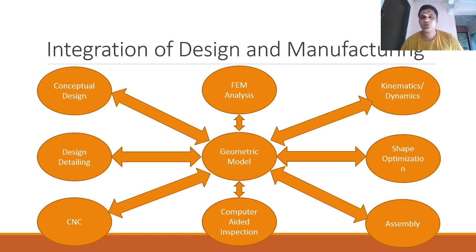But if you don't want to use the same environment and you want to use a different software, for example ANSYS or Abaqus, then you will have to convert the geometric model into another software-friendly format. Let's say the file format for SolidWorks is SLDPRT, which is a part file format.